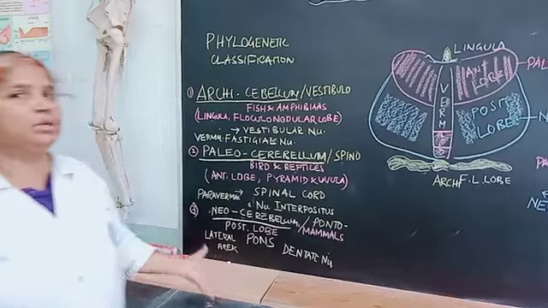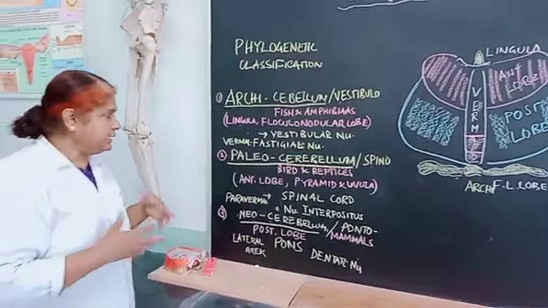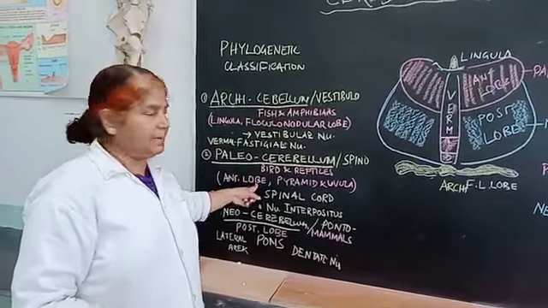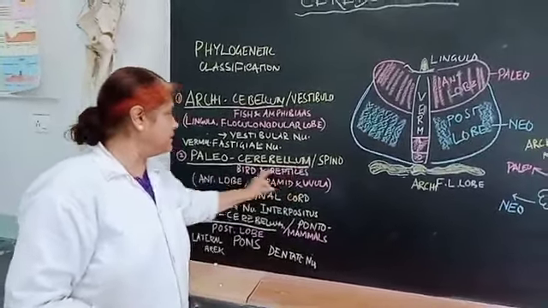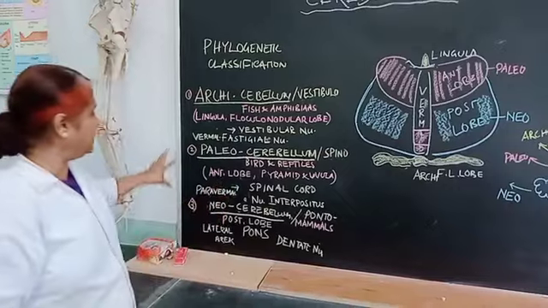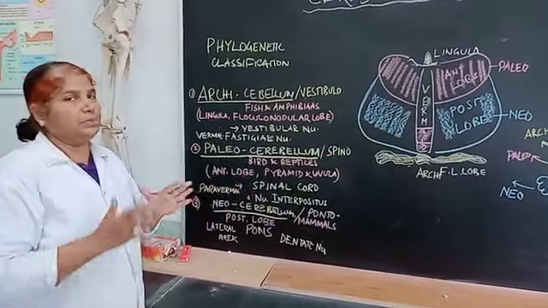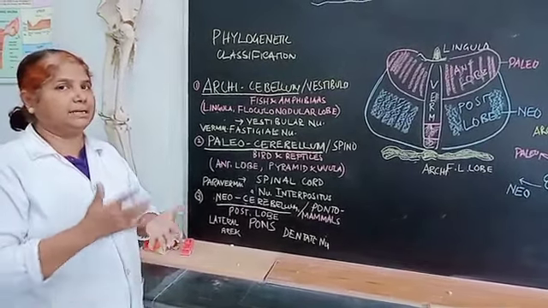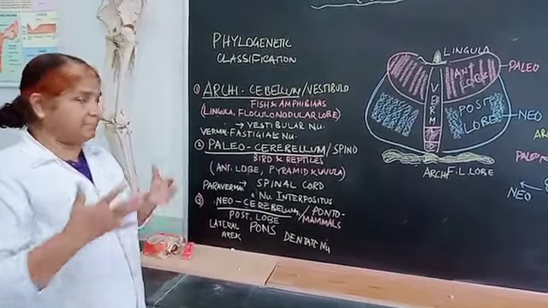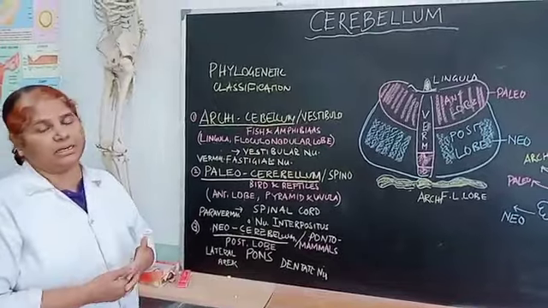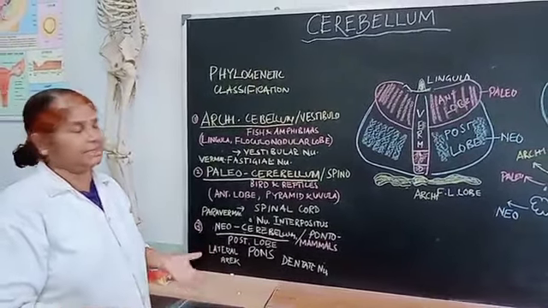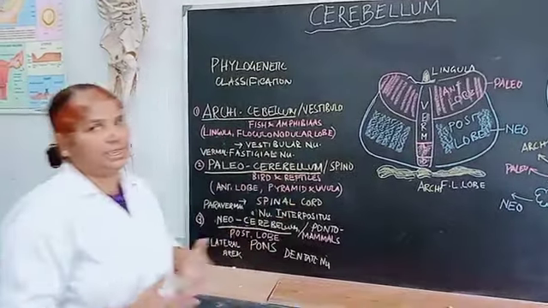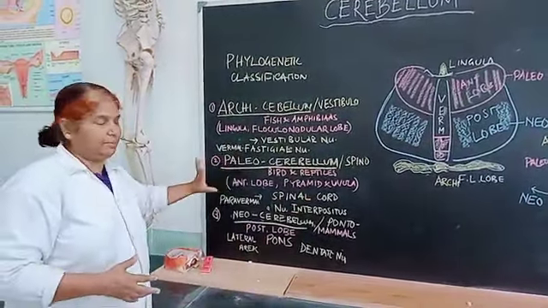Now the spinal cord gets involved in this type of cerebellar activity, and the anterior lobe of the cerebellum along with the pyramid and uvula is developed in birds and reptiles, so they are called the paleocerebellum. So the paleocerebellum, functionally called the spinocerebellum, comes with the spinal cord in birds and reptiles, and the lobes which develop in the cerebellum are the anterior lobe and a part of the pyramid and the uvula. They form the paleocerebellum.